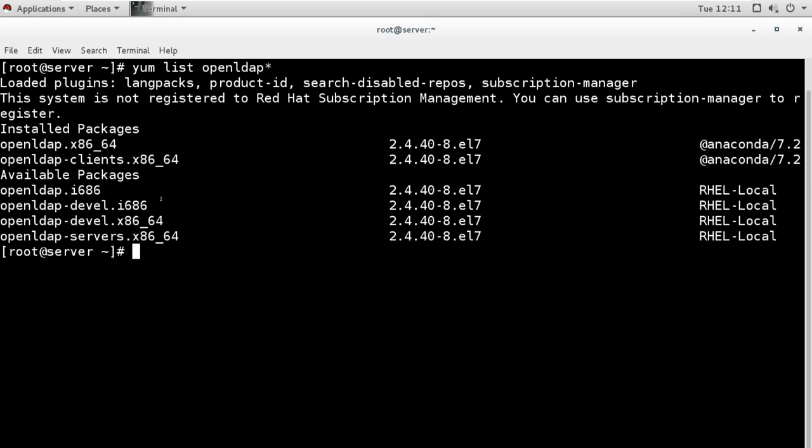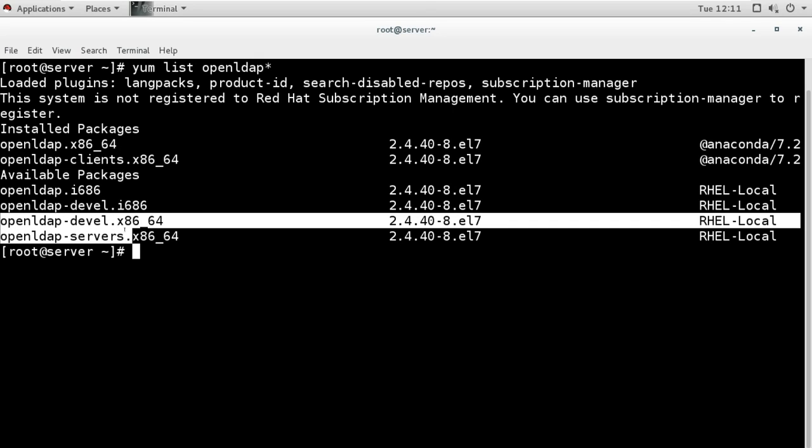So I have some installed packages. I have installed package OpenLDAP. I have a package available, OpenLDAP clients. So these are for clients. And for configuring the server, I need these two packages, OpenLDAP devel and server. So this is not installed.